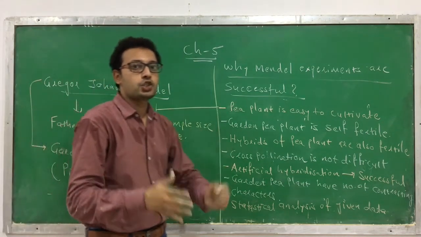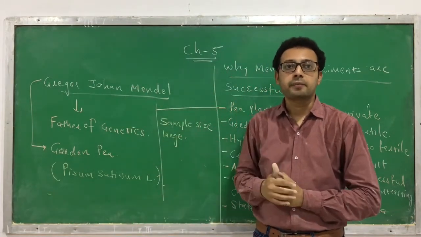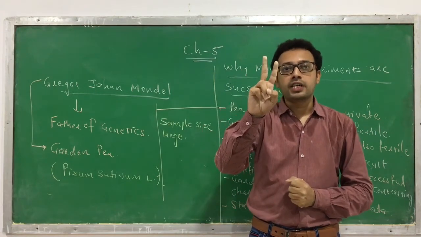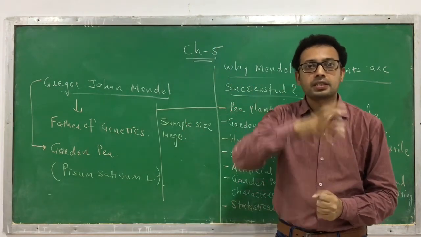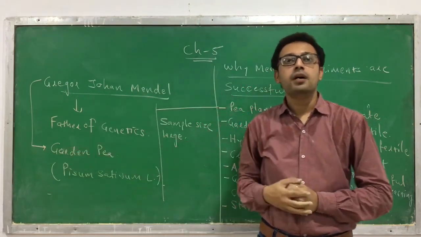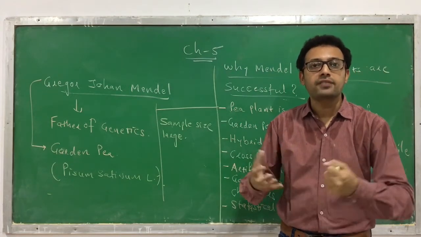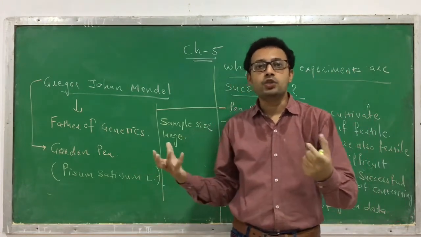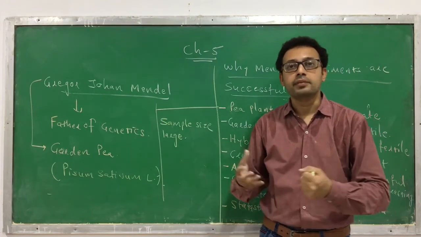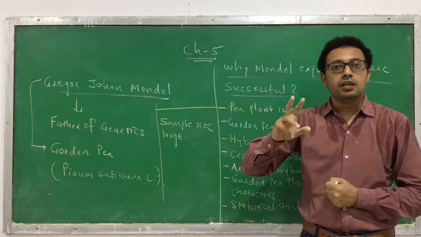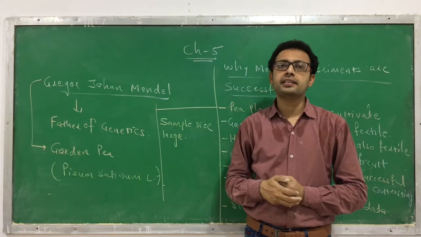So Gregor Johann Mendel is considered the father of genetics, popularly known as Mendel. And genetics deals with the study of heredity and variation. Two things, heredity and variation. Heredity means the process of transmission of characters from parent to offspring, and variation means the process or the factors or influences by which two individuals are not exactly similar but have some variations in them. So this is called variation. This is all about Mendel and the introduction of principles of inheritance and variation.